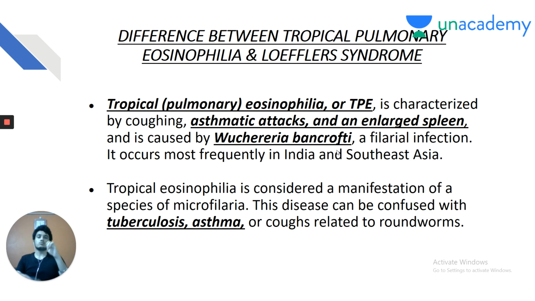So, let's see, my dear friends, what is the difference between tropical pulmonary eosinophilia and Loeffler syndrome? Tropical pulmonary eosinophilia, or TPE, is characterized by coughing, recurrent asthmatic attacks, and when you palpate the abdomen, you'll find an enlarged spleen. It is classically caused by Wuchereria bancrofti, a filarial infection, most common in India and Southeast Asia. Tropical eosinophilia is considered a manifestation of species of microfilaria. The closest differential diagnoses are TB and asthma in India. And again, you can find the microfilaria migrating to the lungs and then causing tropical pulmonary eosinophilia.